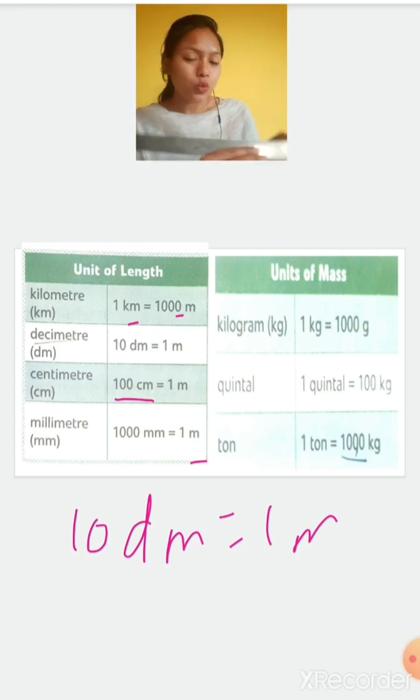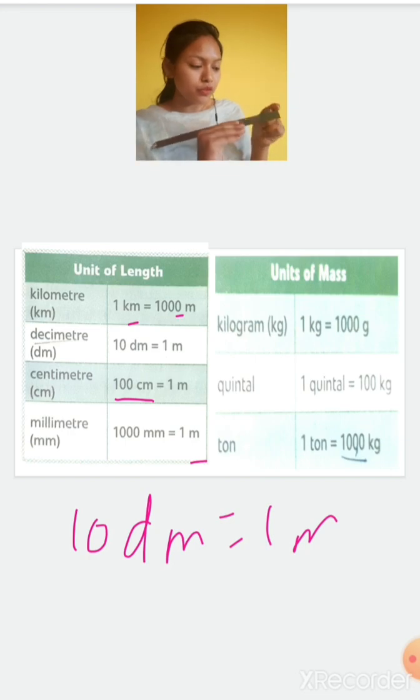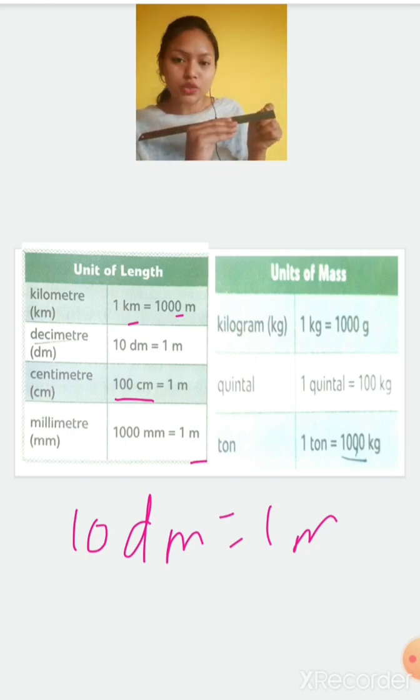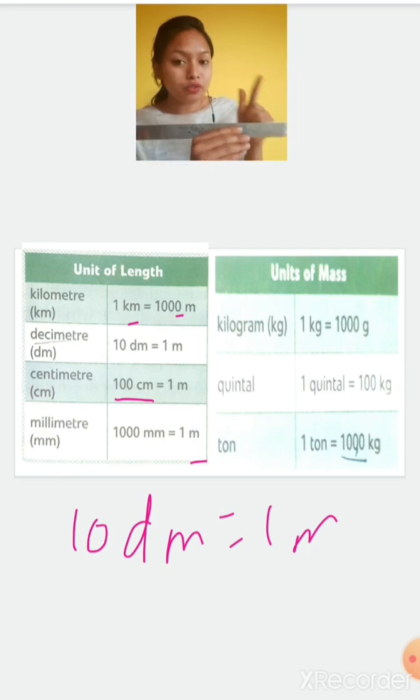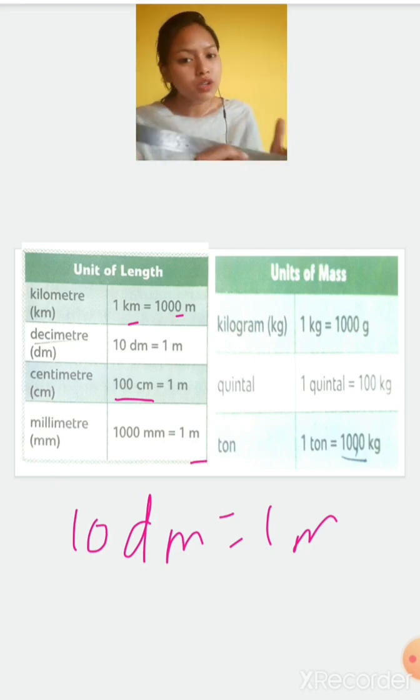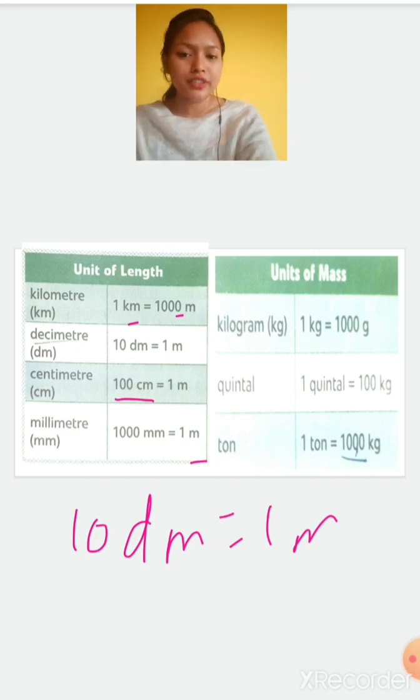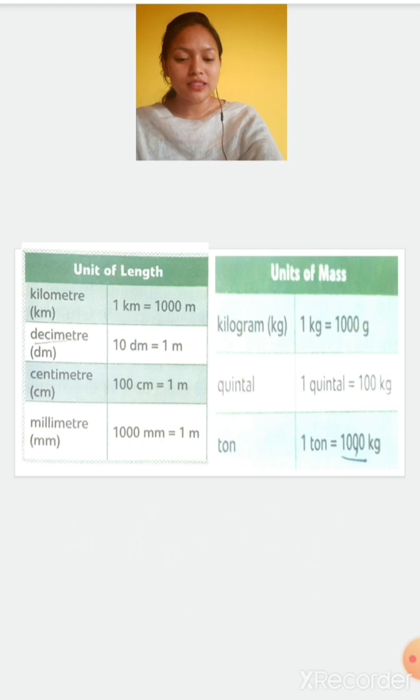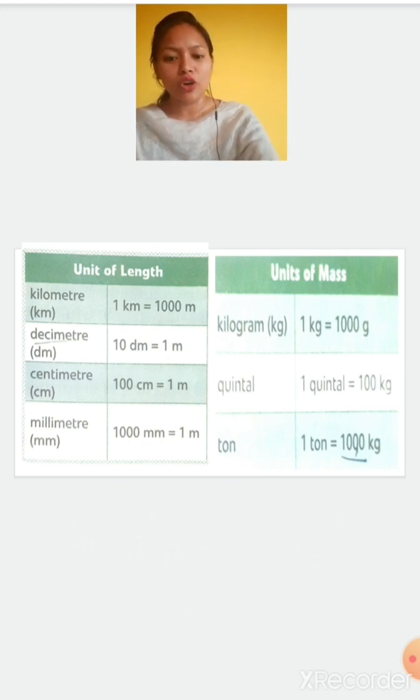Similarly, when 100 centimeters are counted, from 0 to 1 it is 1 centimeter, 1 to 2 it is 2 centimeter, and so on. When 1 to 100 forms, they become 1 meter. Similarly, different units are given here. The unit for mass is 1 kilogram, 1 kg is equal to 1000 gram, and 1 quintal is equal to 100 kgs, and 1 ton is equal to 1000 kgs. These big units are used for measuring grains when we buy them in large quantities.